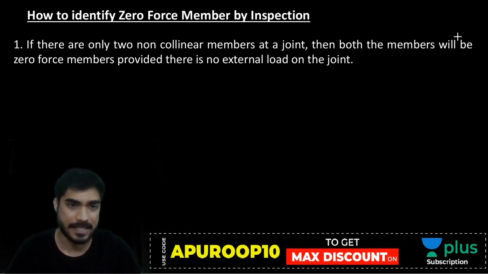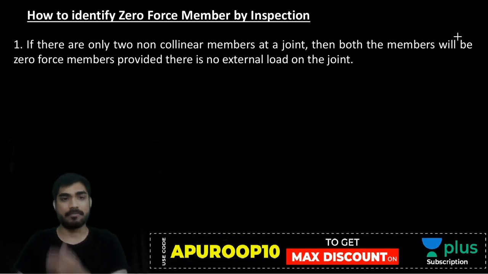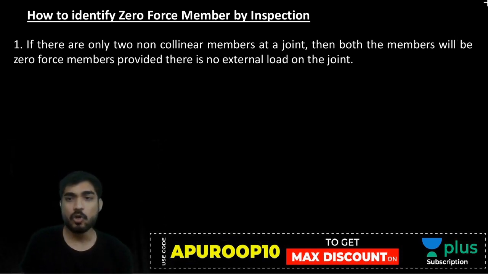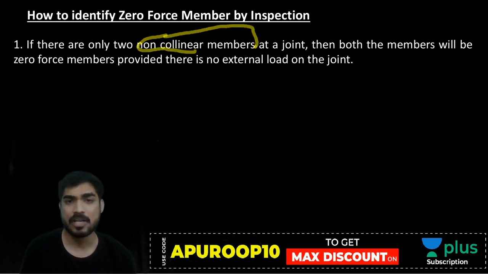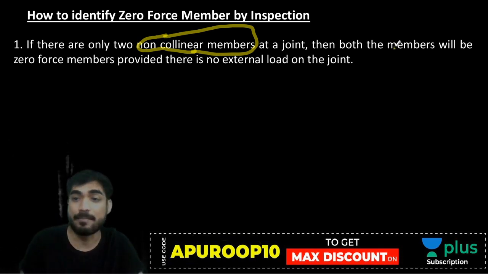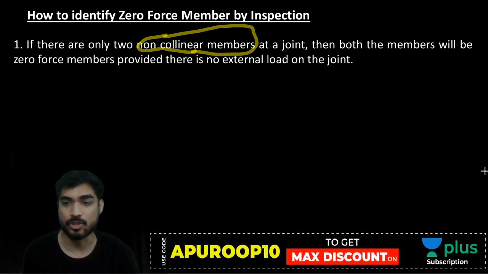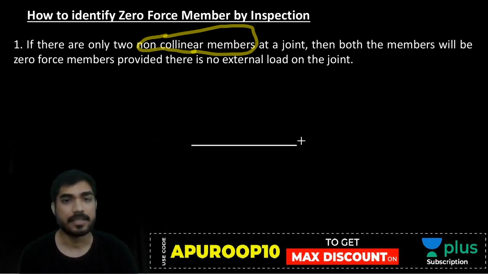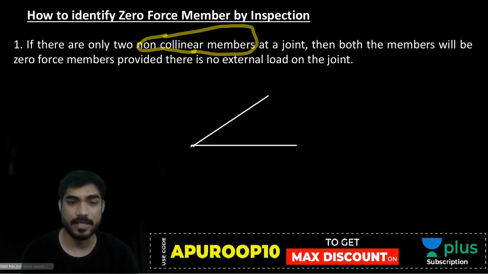The first condition is if there are two non-collinear members at a joint. Non-collinear means they are not in the same line.